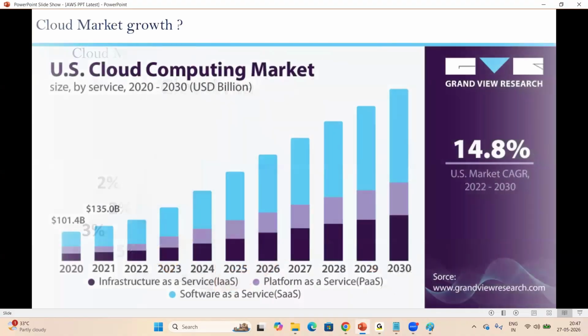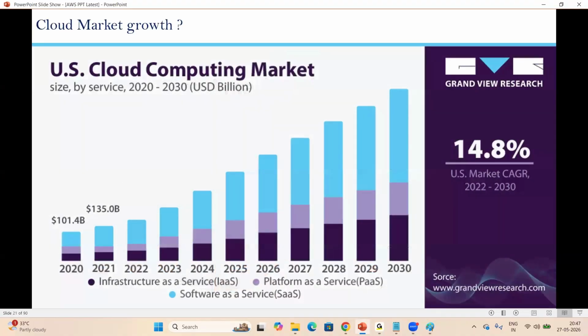Next one. This is the cloud computing market growth, right? Since 2012, I'm working in cloud platforms. From 2012 to 2026, the market is growing like this. Coming 15 to 20 years, the market would be like this only. AI is already there, right? Still, the market is growing like this.